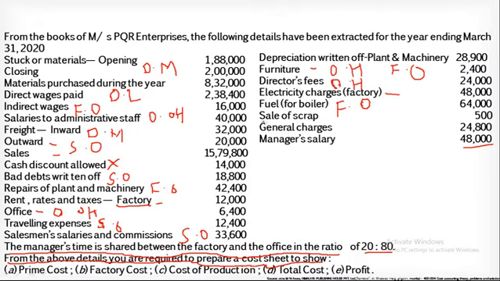Now here the new item of the preparation of cost sheet is mentioned over here, the sale of scrap. Actually this is the sale of scrap of raw material, so if there is any sale of scrap of raw material or finished goods or the work in progress, it has to be deducted according to their nature of occurrence.